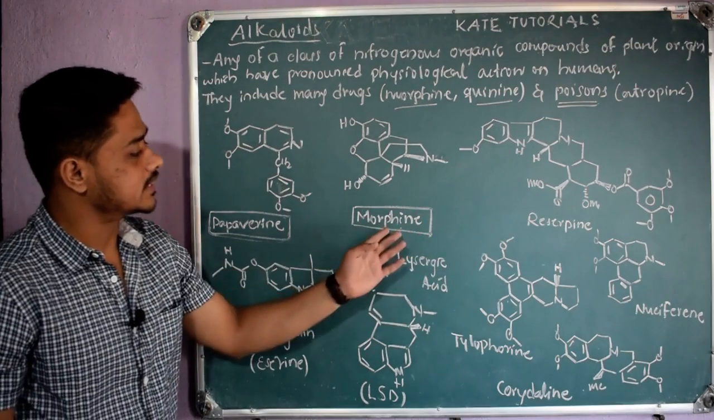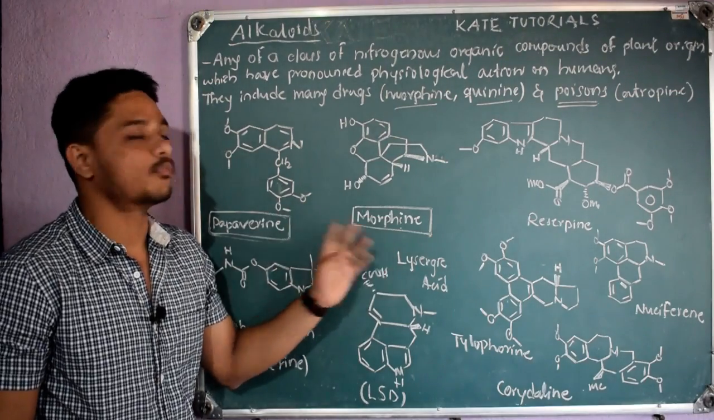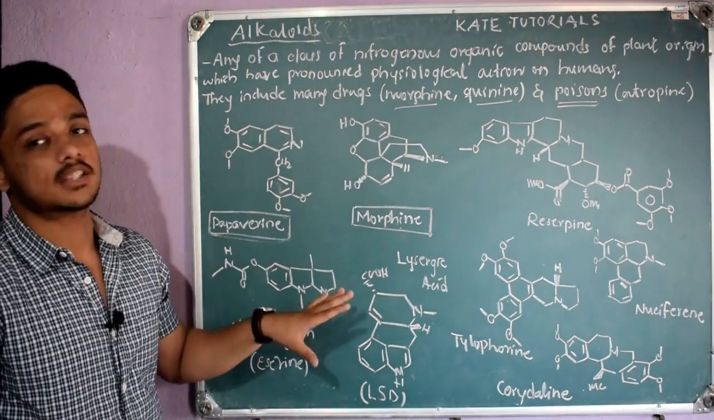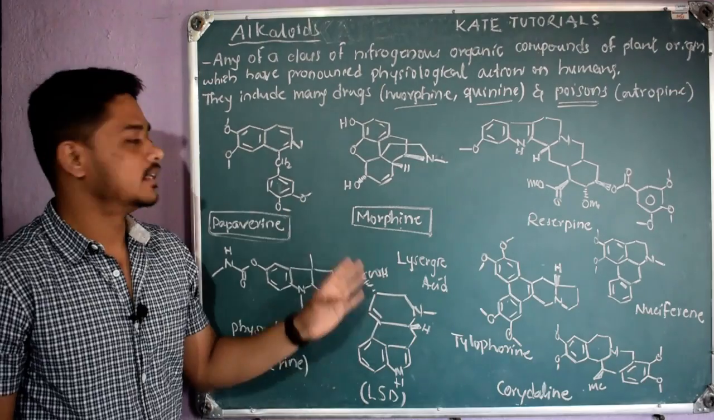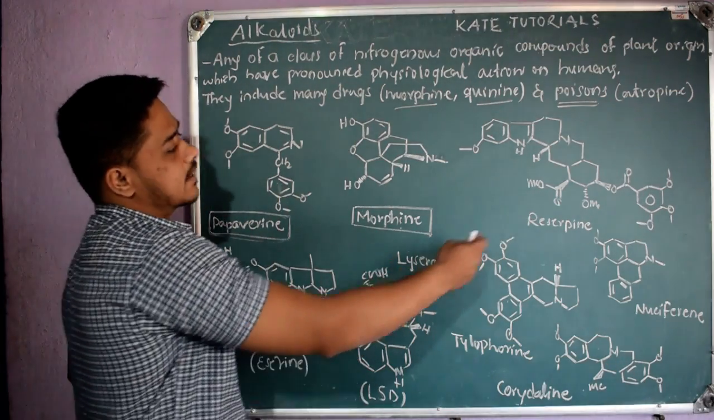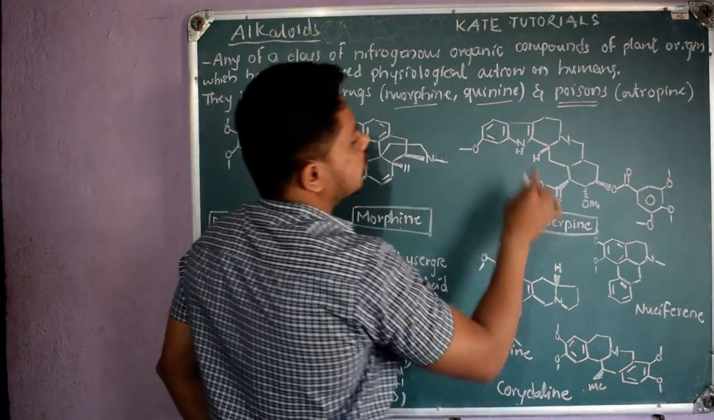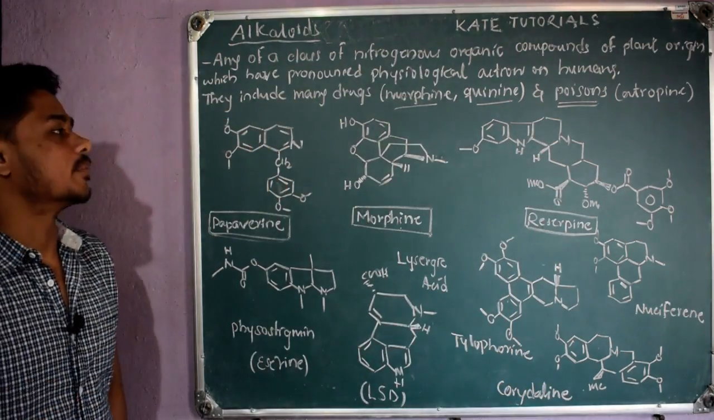So this is the structure of morphine, and we are going to study the structure elucidation of morphine, how we are going to get this structure by so many methods, chemical degradation, everything we shall see, right? So Reserpine, the structure of Reserpine is this one. I am going to explain these things in detail in the upcoming videos, right?